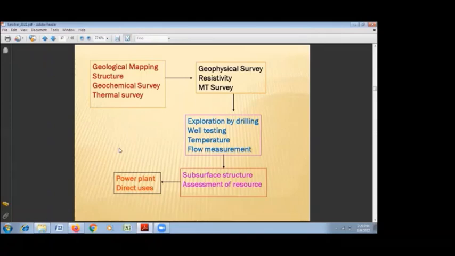With all these things, we ultimately know the subsurface structure, and it leads to the assessment of the resource: the possible enthalpy, temperature and pressure conditions of the resource, and then the possible potential of the resource for different uses. Ultimately, based on all these data, a power plant is planned, and the possible direct uses are also planned.